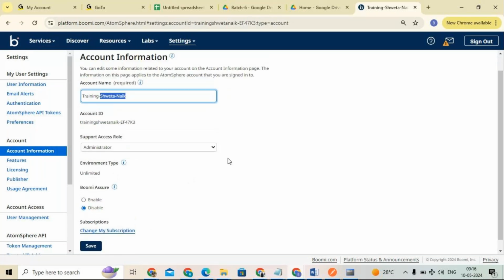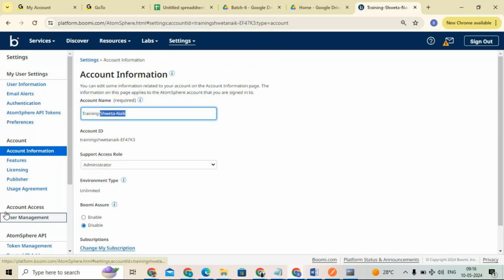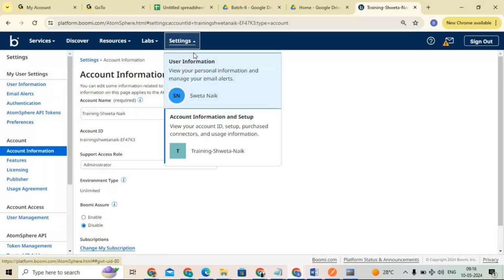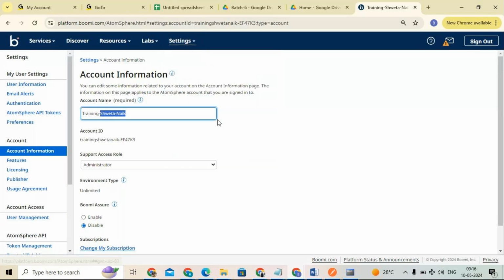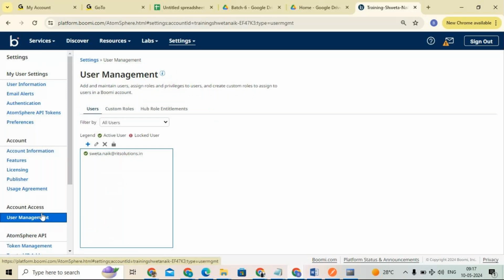Now if I want to add multiple users into this account, I can add them. Where can we add? Here we have settings. If you click on settings, you can go into user information or account information setup. You can come here, and here we have user management. Click on user management. Now you can see here: add and maintain users, assign roles and privileges to users. See, here we can add multiple users.